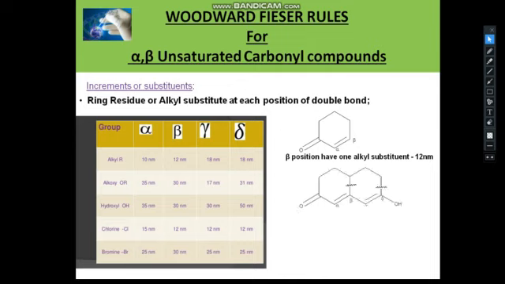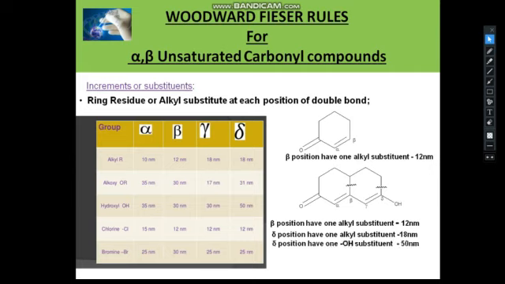Another example is also a 6-membered cyclic alpha-beta unsaturated carbonyl compound, with an alkyl substituent and an auxochrome. Alkyl substituents are at the beta and delta positions: beta gives 12, delta gives 18, and OH at the delta position gives 50 nanometers.